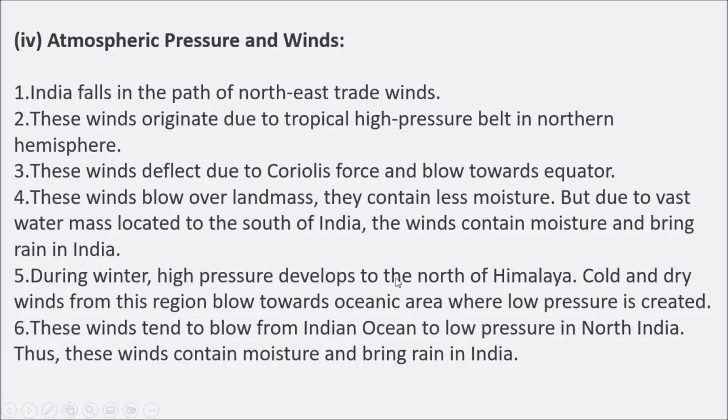During winter, high pressure develops to the north of the Himalaya. Cold and dry winds from this region blow towards oceanic area where low pressure is created. These winds tend to blow from the Indian Ocean to low pressure in North India. Thus, these winds contain moisture and bring rain in India.